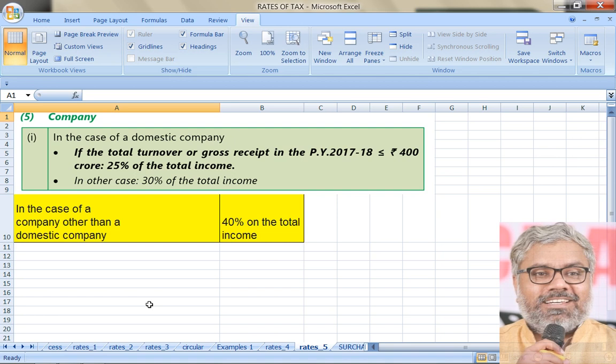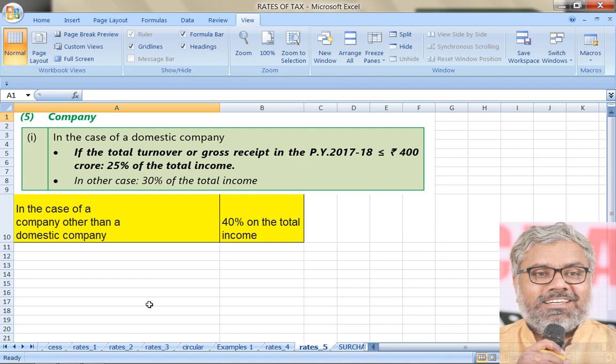So the point again to note: whenever the turnover in the previous year 17-18 is given, that information is relevant only for domestic companies. Even if that information is given for any other SSC, we should just ignore it. Taxation is not only about identifying the relevant information. Taxation is, in fact, more about identifying irrelevant information.